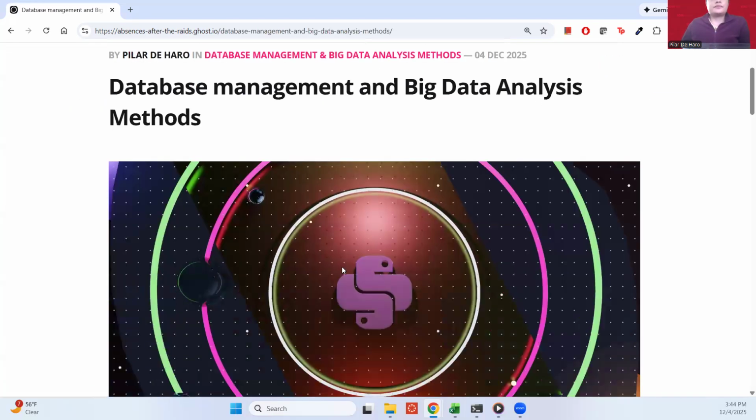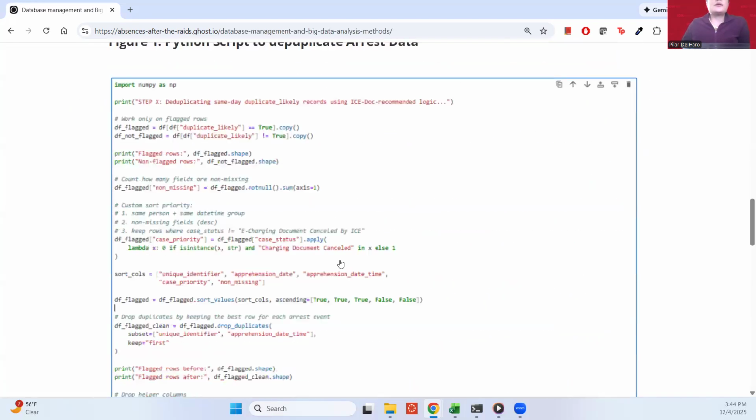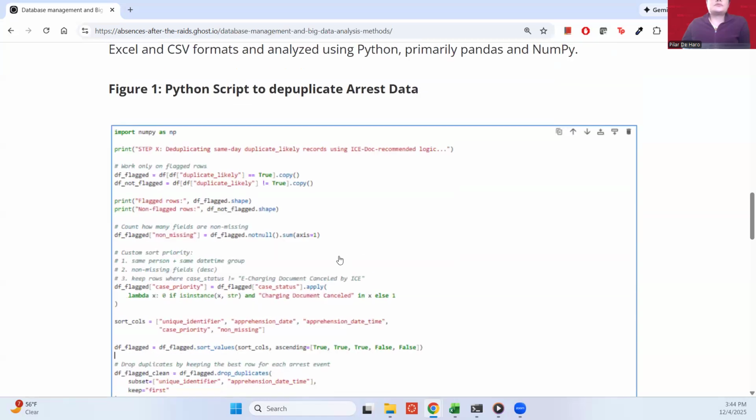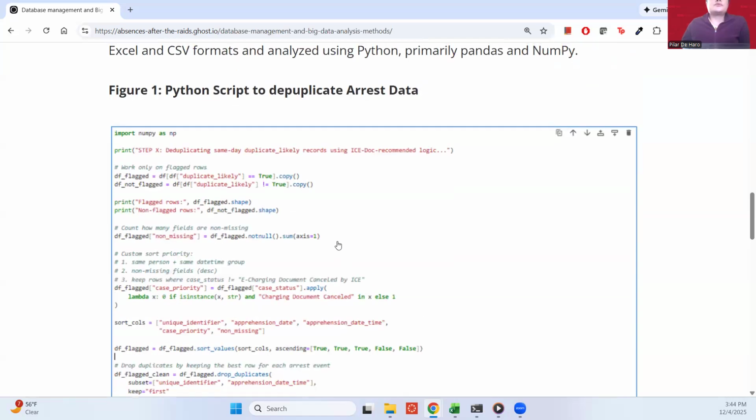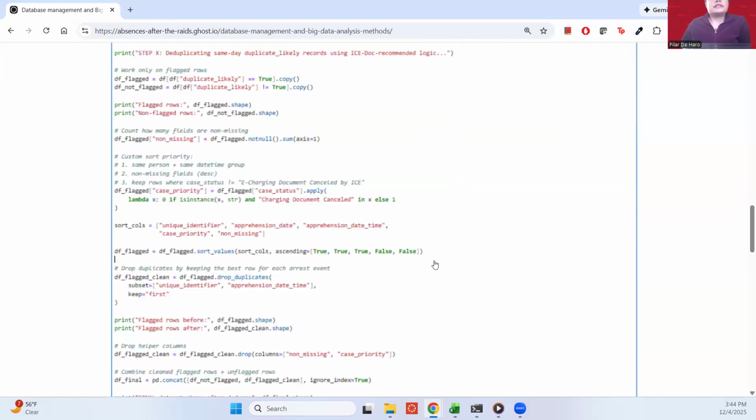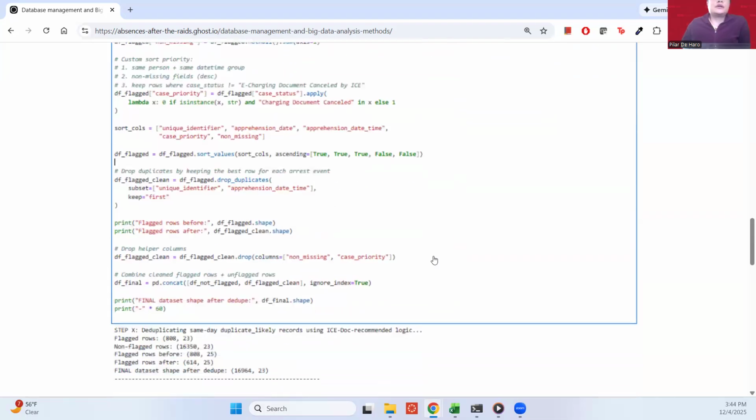Oh, here we go. So this was the Python script I used. This was used with the guidance of the Deportation Data Project documentation. They actually had some recommendations and guides on how best to clean this based off of the logic they used. So I had to make sure that I implemented that in my script. And this allowed me to remove about 200, which was useful to make sure I was using the cleanest data set before analyzing.